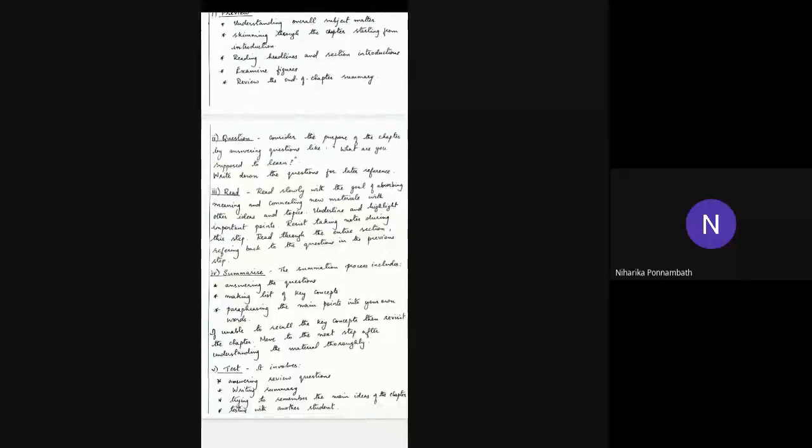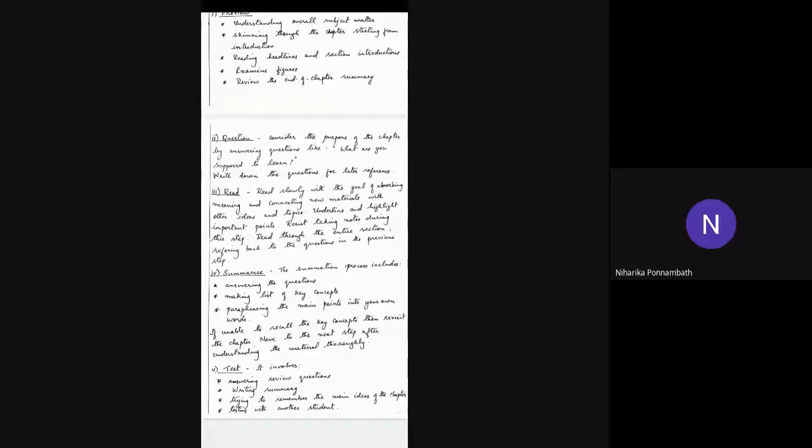We ask questions in order to find out whether you will be able to answer them. So in this second stage, question, consider the purpose of the chapter. You have to find out what the chapter is about, and you should try to answer questions like what you are supposed to learn from that chapter. Always keep one question in your mind when you are reading chapters: what are you trying to find out, or what are you supposed to focus on in each chapter. Write down the questions for reference. Write each question that you want to know for reference purpose.